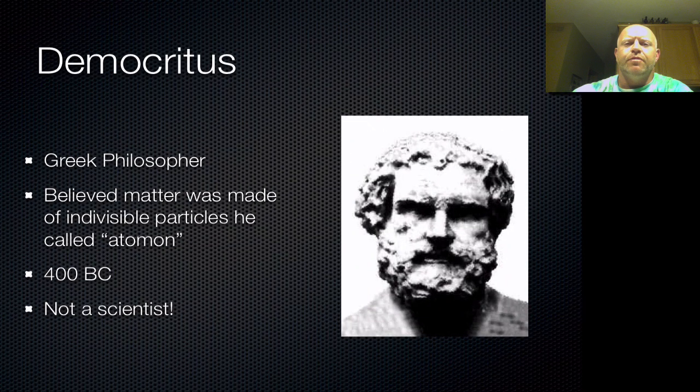First person we want to talk about in a historical aspect is Democritus. Democritus was not a scientist, he was a Greek philosopher, and he was credited basically as being the first person to have the idea that all matter has to be divisible, and you can break it down into smaller and smaller pieces, and at some point you have to get to an end of that division, and the end of that division is what we now call the atom. We're talking about 400 BC right here, and really not a scientist, not a person who did experimentation, just kind of developed that idea that there has to be building blocks within nature.